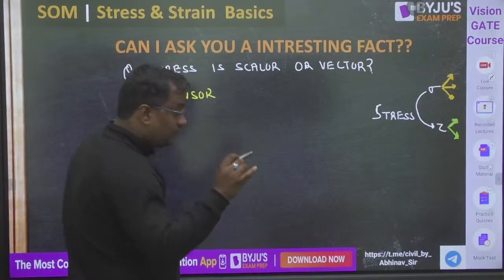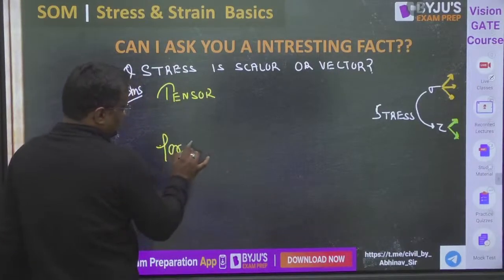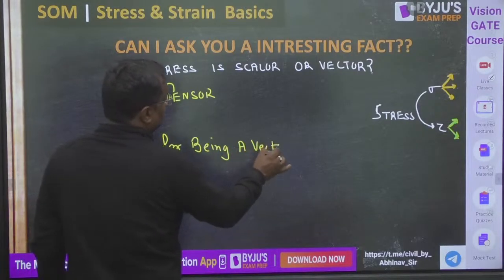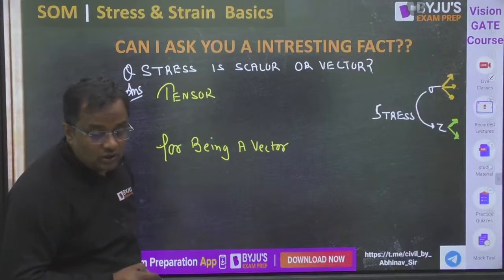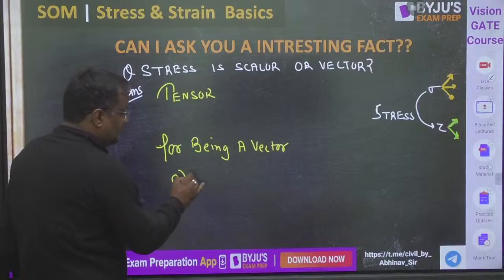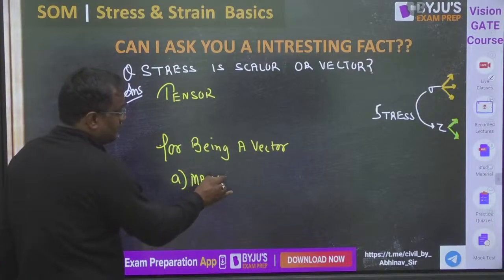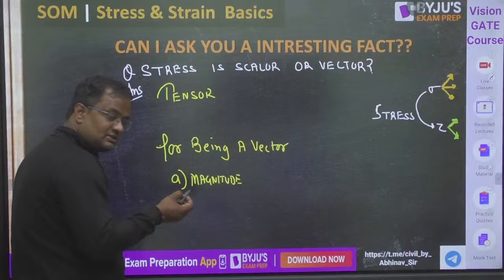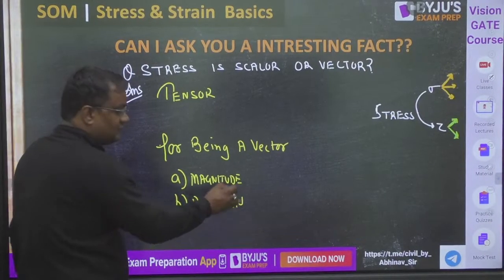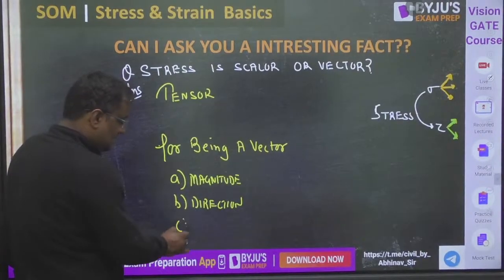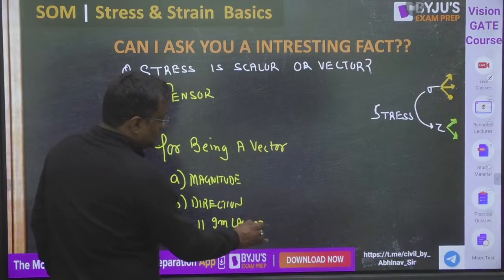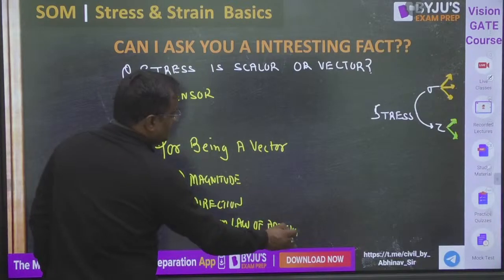Okay, for a quantity to be a vector, three things are required. In NCERT they teach you wrong, it is written wrongly that only two things are required. Three things are required. One is magnitude, which stress also has, either normal stress or shear stress. It should have direction, which stress also has, and it should follow the parallelogram law of addition.